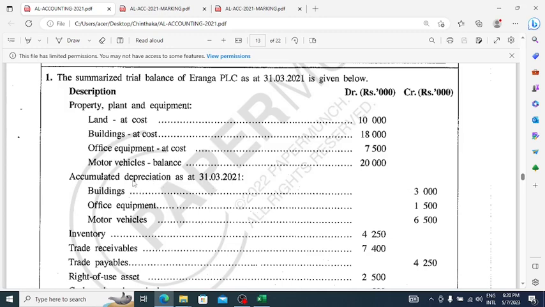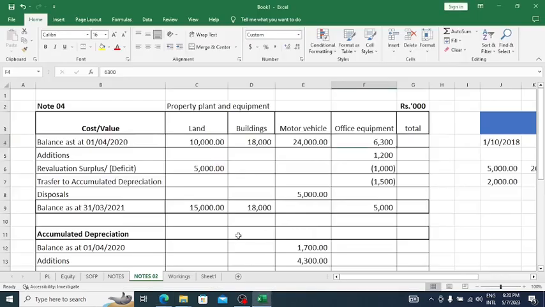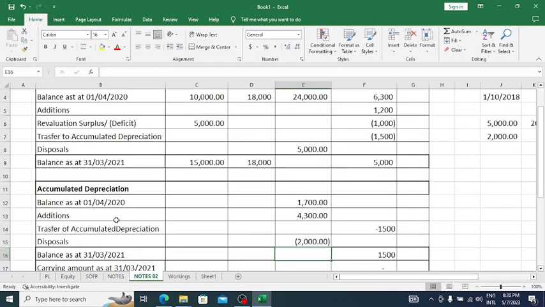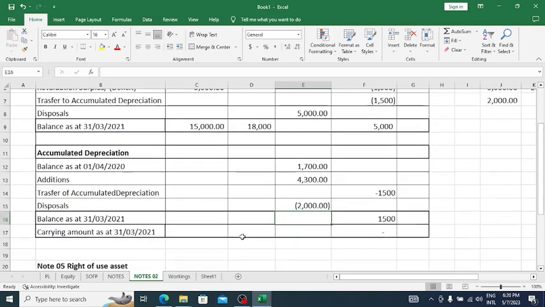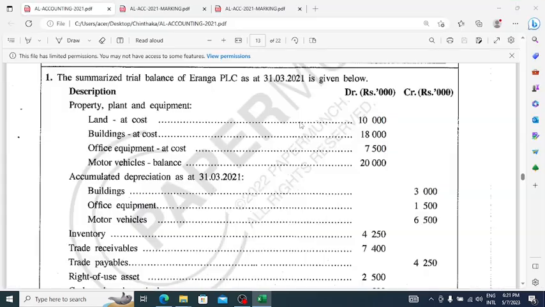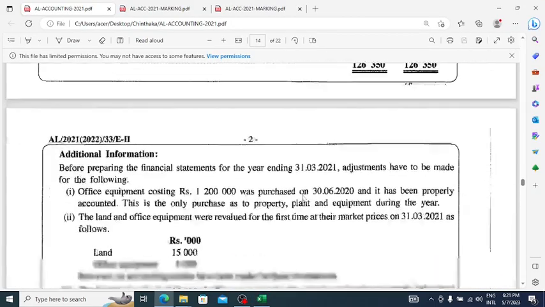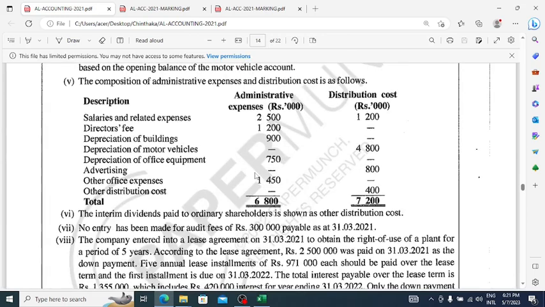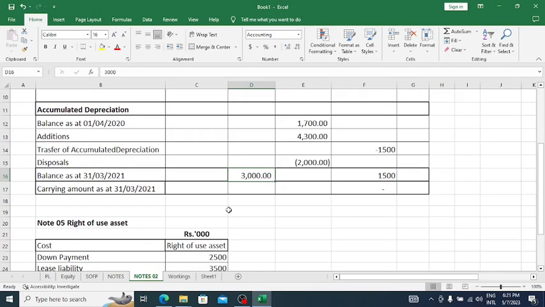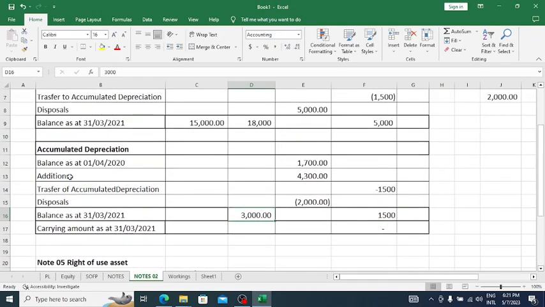These are, please keep in mind, closing balances. So then we have to take accumulated depreciation, buildings 3,000. And then how can we get the opening balance here? Depreciation expense for the buildings for the year is 900.